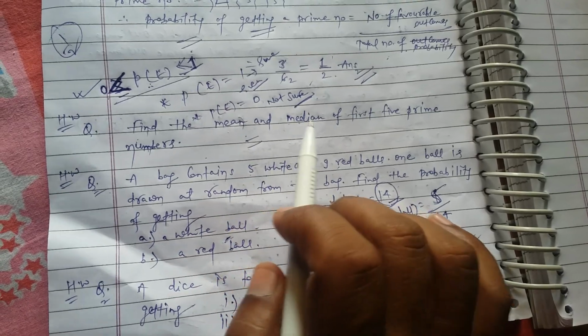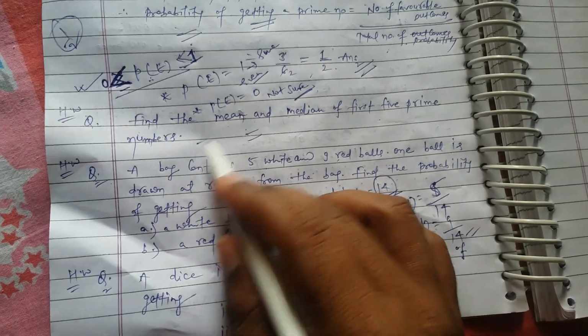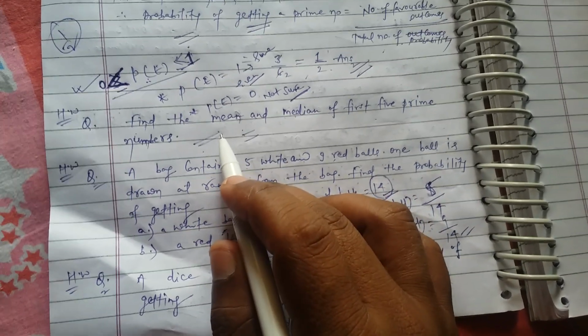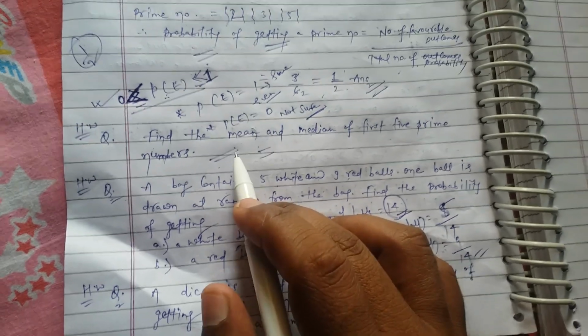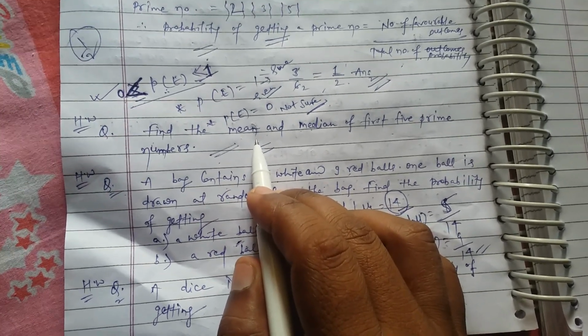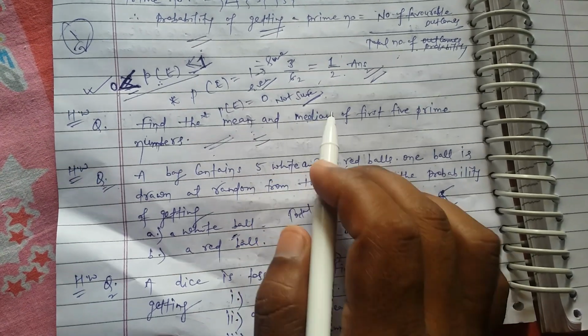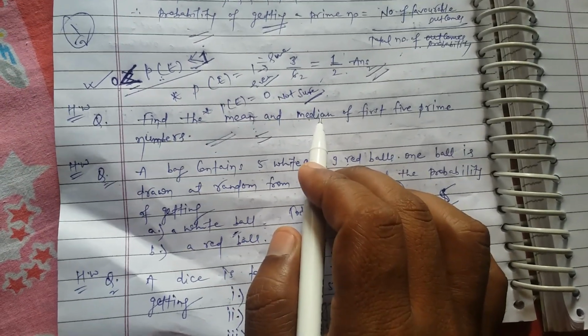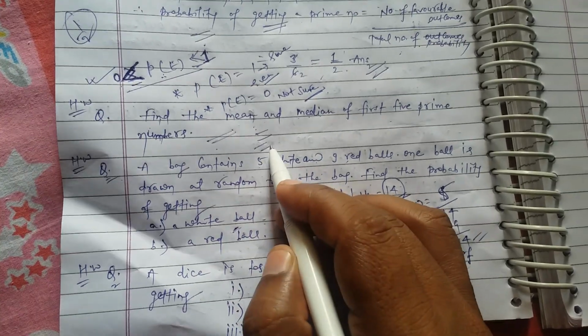Next question is given to you for homework. Find the mean and median of the first 5 natural numbers. I had discussed in the previous lecture how to find the mean and median of given data, so I hope you will solve this question.